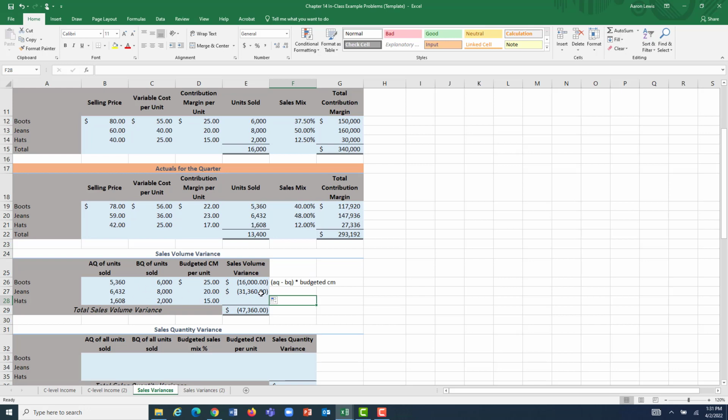And then one more time, for hats, that is a difference right here of 392. We sold 392 fewer hats than we thought we were going to. If each hat did indeed contribute $15 towards our overall margin, selling 392 fewer hats should have lowered Roper Outfitters' overall contribution margin by $5,880.